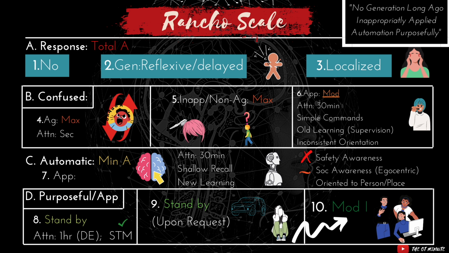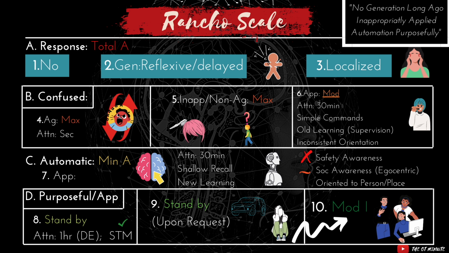If they only require minimal cueing, that's going to help them be much more efficient in their ADLs. They're going to still have shallow recall at this time, but the fact that they have shallow recall is allowing for some new learning to happen. So that's a big difference between level 6 and level 7. So you can split these two levels by asking the question, is this person learning new skills? If the answer is yes, then they're going to be probably at level 7 or higher. If they're not there yet, then they're going to be level 6 or lower on the Rancho scale.